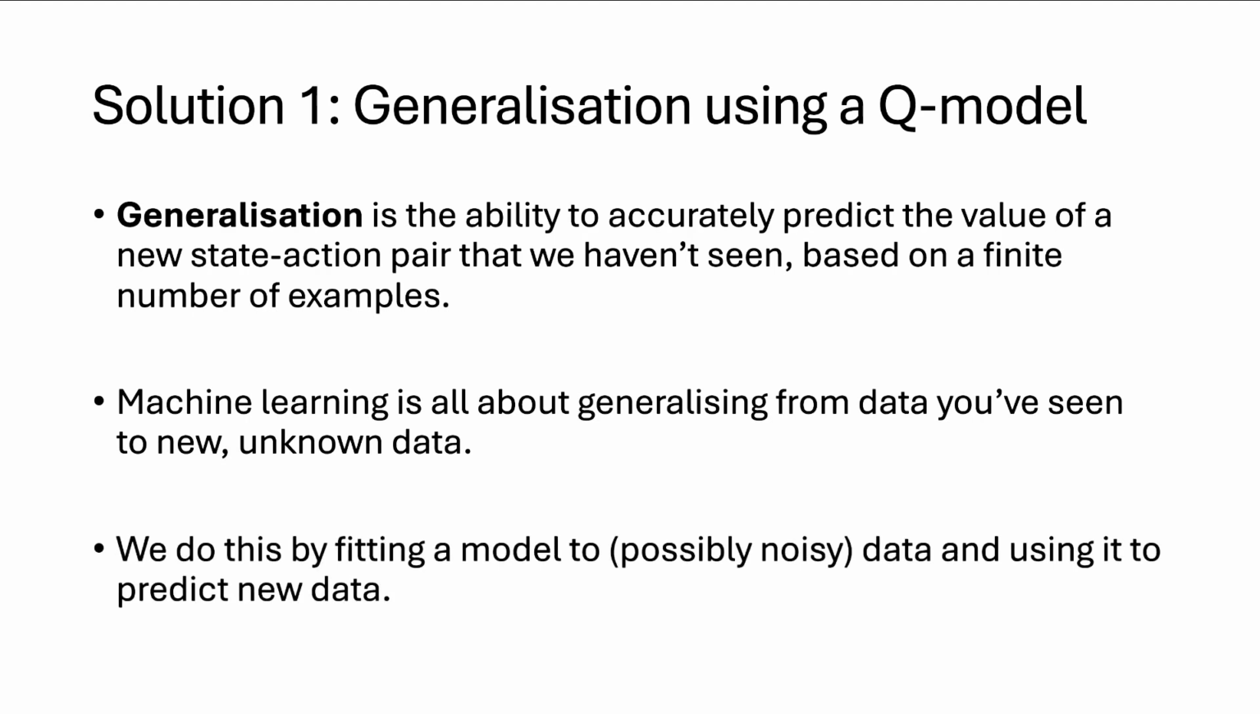How does machine learning generally solve this problem? Well, it solves the problem by fitting a model to the data that you have and using that model to predict new data. So the idea is going to be, let's compute values at finitely many state action pairs, and then use this finite collection of state action pairs to generalize to all other state action pairs using a model. Let's have a model that we can fit that will generalize from the finite collection of data that we have to all other data.